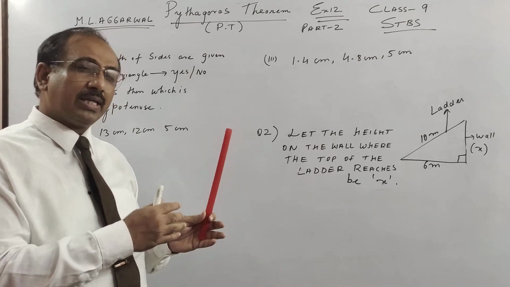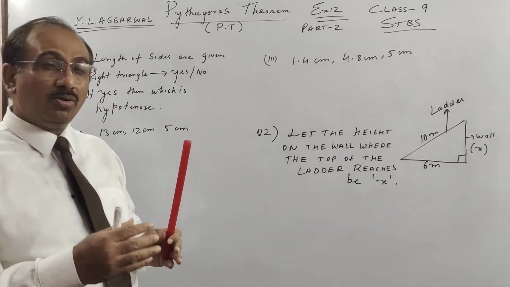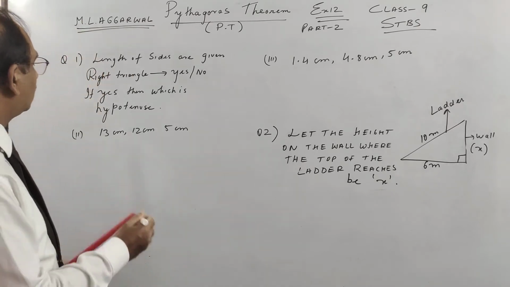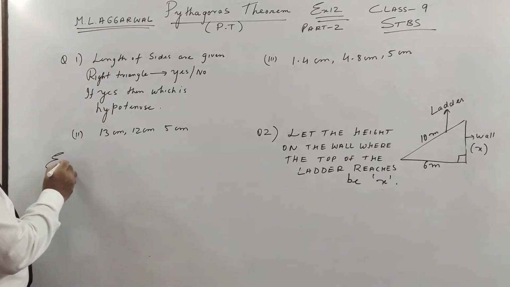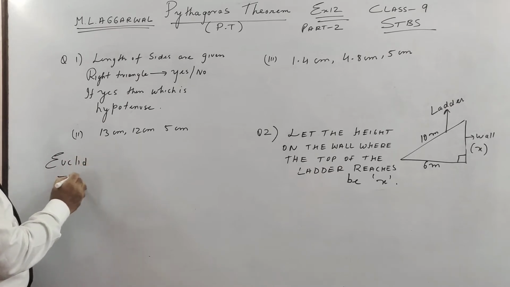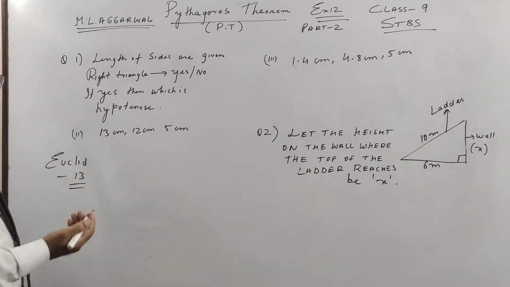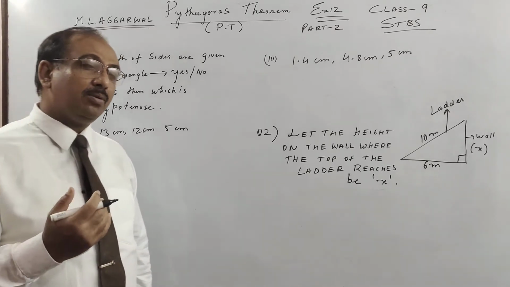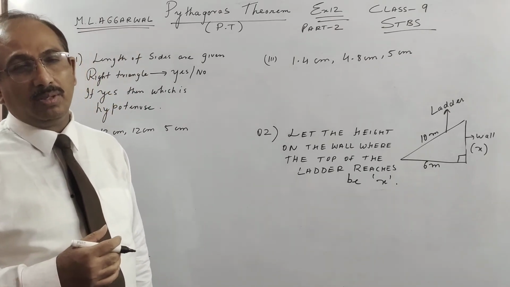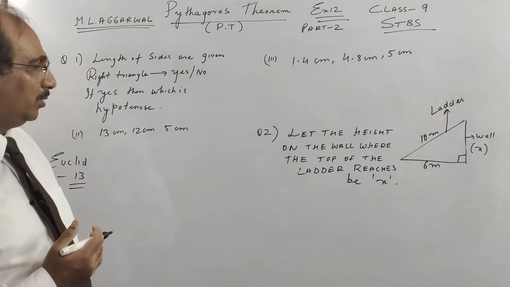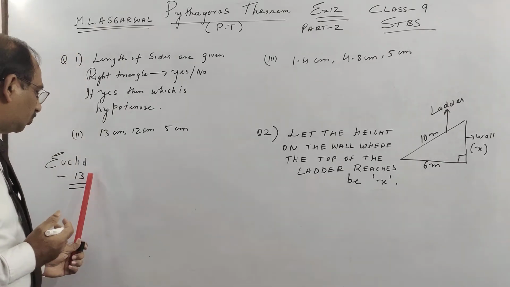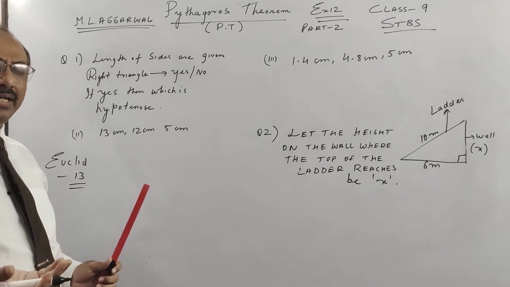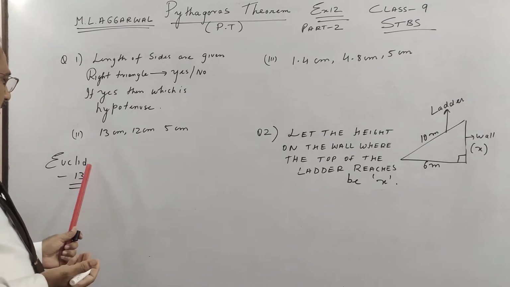I think Pythagoras came before Euclid. Out of his work, Euclid has written 13 books in mathematics. I think all of them are called Elements, and this is the second most popular book after the Holy Bible, published in the world from around 1492, the 15th century, till date.